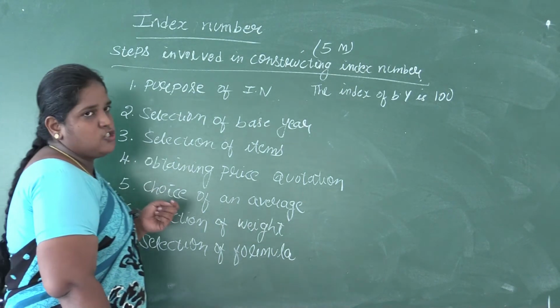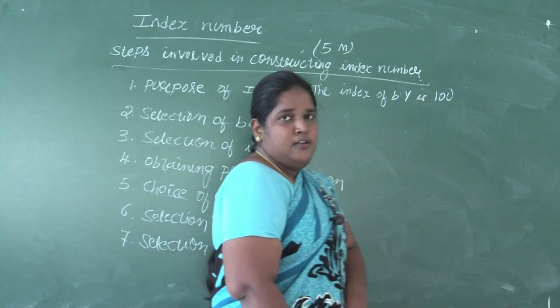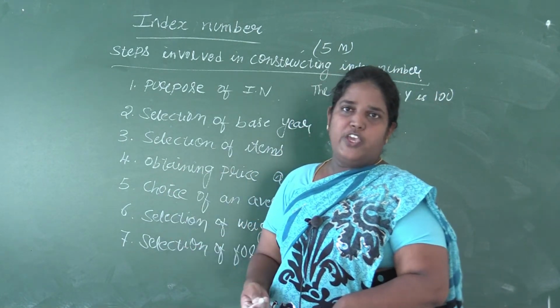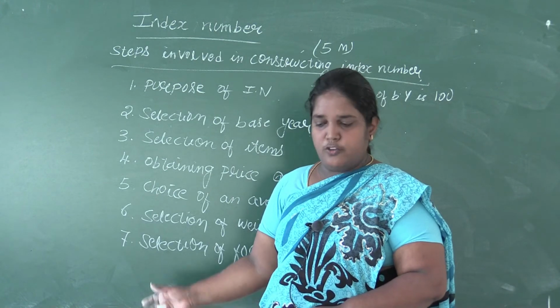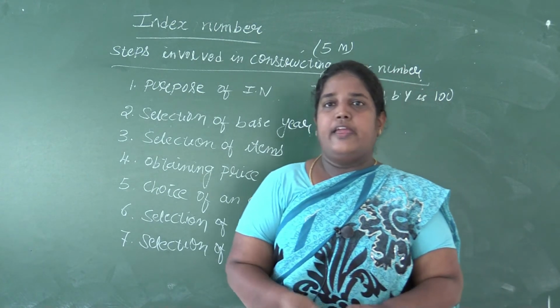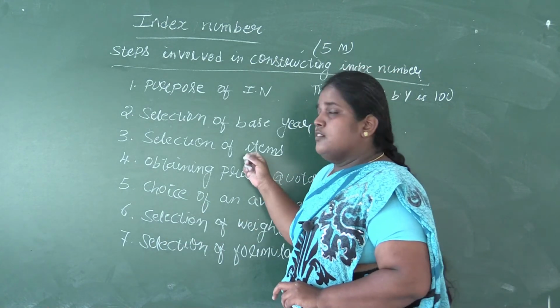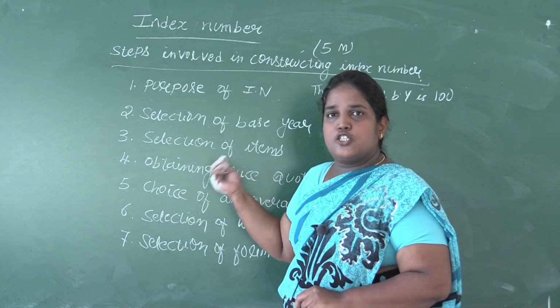The next is selection of items. The items should be selected in such a way that they suit the people for whom you are conducting the index number. For example, if you are doing the index number for high class people, then the items selected should be those that are used by them.